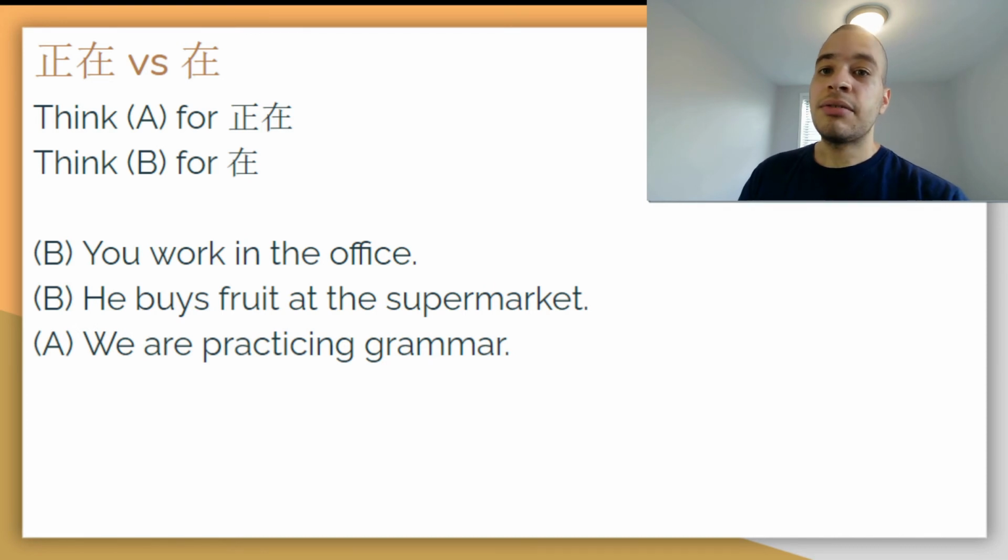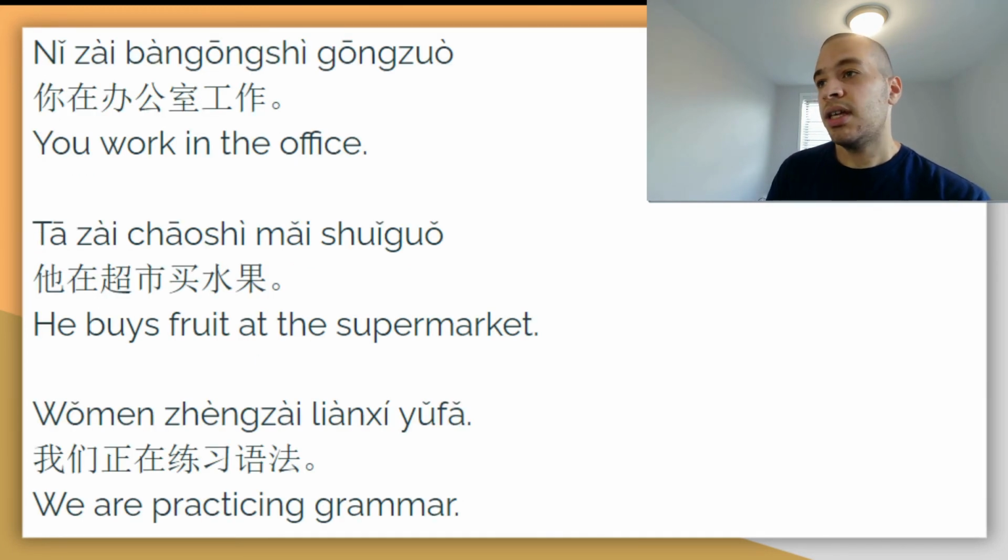Alright, so let's take a look at the answers that we have. For the first two sentences, you're going to be using 在, because you're talking about where something happens. For the third sentence, you're going to use 正在, because there's an ongoing action. Now let's take a look at the actual translations of these sentences in Chinese. For the first sentence we have 你在办公室工作. You work in the office. Second sentence, 他在超市买水果. He buys fruit at the supermarket. And lastly, 我们正在练习语法. We are practicing grammar. That's what we're doing right now.